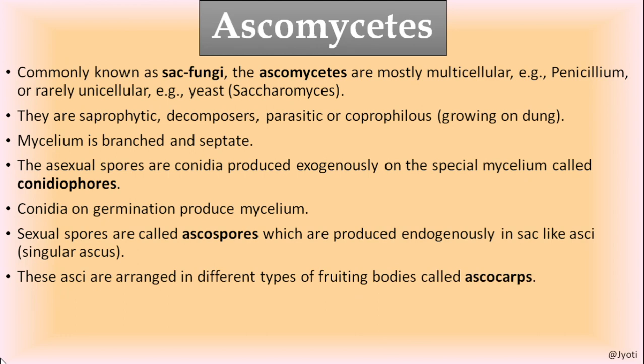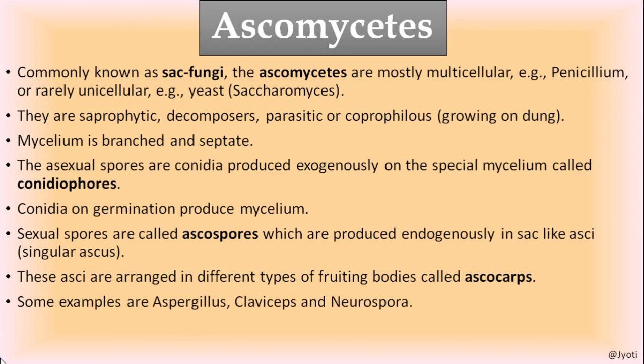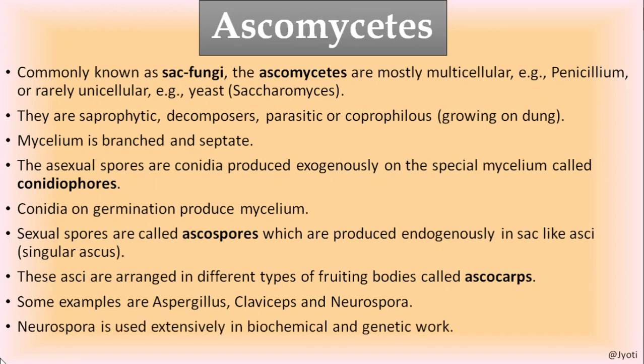The asci are arranged in different types of fruiting bodies called ascocarps. I'll show you the diagram. Some examples are aspergillus, claviceps, and neurospora crassa. And neurospora is extensively used in biochemical research and genetic work.